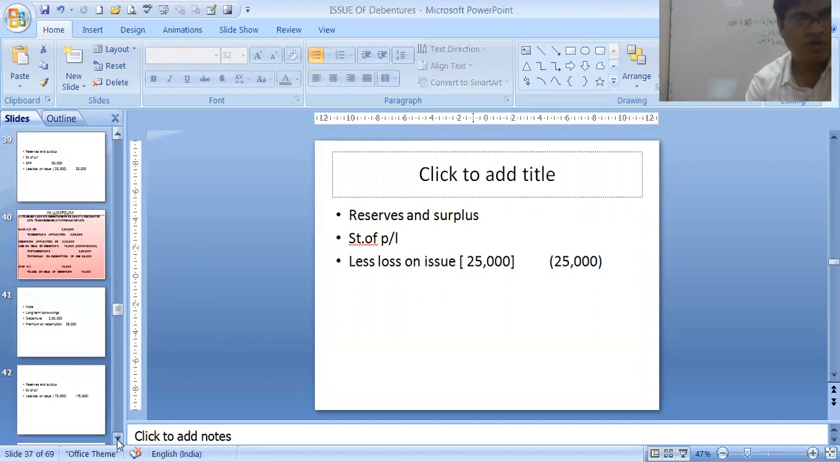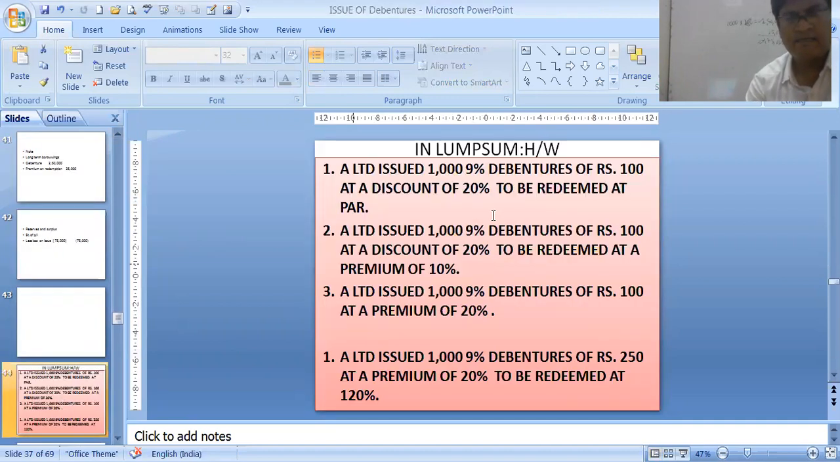So this is your homework. A Limited issued 1,000 9% debentures of 100 each at a discount of 20% to be redeemed at par. A Limited issued 1,000 9% debentures of 100 each at a discount of 20% to be redeemed at a premium of 10%. So two discount sums: one issued at a discount and redeemed at par, one redeemed at premium. A Limited issued 1,000 9% debentures of 100 each at a premium of 20%. Nothing is mentioned, which means it is always redeemed at par.